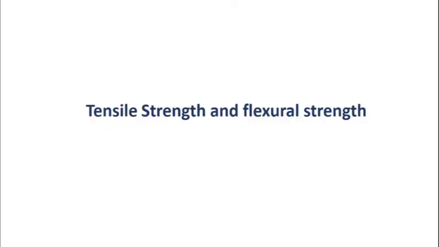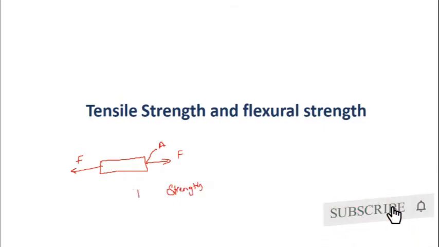The tensile strength and flexural strength of the concrete. So these both seem to be the same. Let me explain this. Take a body here, subjected to a force F, which is tensile in nature, and this is the area. The tensile strength is equal to the maximum load that this beam or material is able to take before failing, divided by its cross-sectional area. This gives the tensile strength of concrete, right?